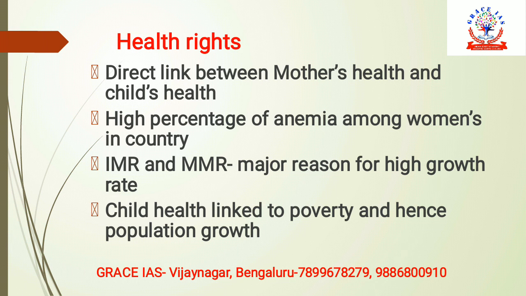A non-healthy mother would give birth to a non-healthy child. So there's a high chance of increase in IMR, in MMR. This is a major reason for high growth rate. Moreover, if the child's health is poor, especially due to the poor mother's health, then it directly links to poverty, because there would be less physical and cognitive growth of the child. Hence, he or she would not be able to earn much money, and it will directly link to poverty and hence to population growth. So you can talk about these points as well.